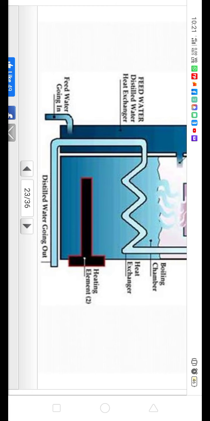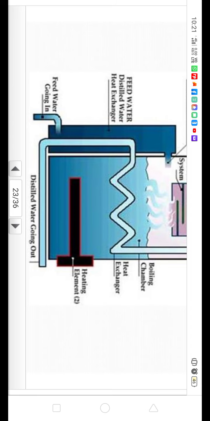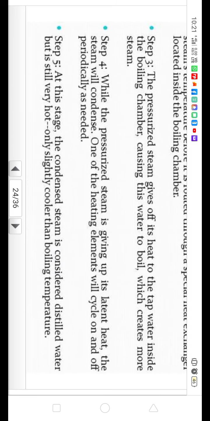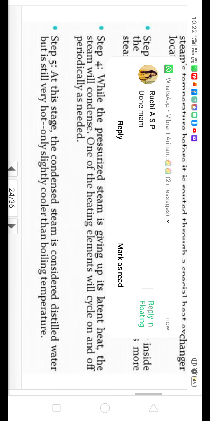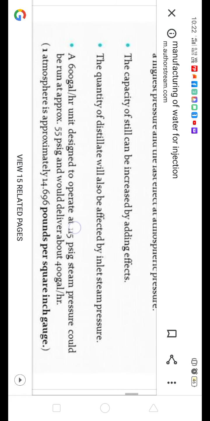So here it is a feed water. This is the mechanism of vapor compression still, and here preheated feed water is filled first. Feed water, distilled water, and heat exchanger are the parts of vapor compression. The main key point is that the pressurized steam gives off its heat to the tap water inside the boiling chamber, and it causes water to boil, which creates more steam. So this is the process I have told about the vapor compression still.